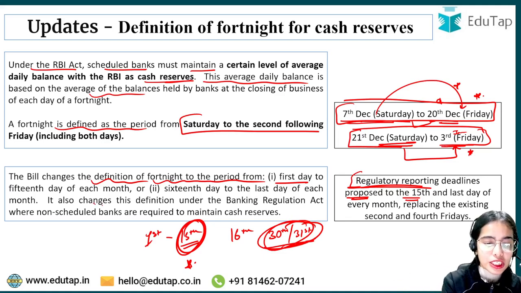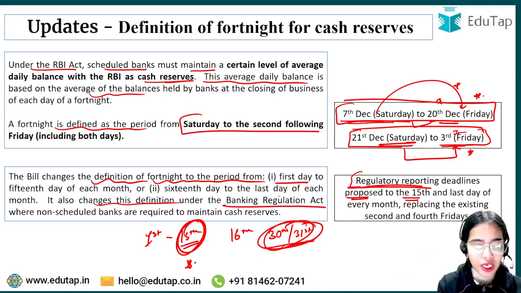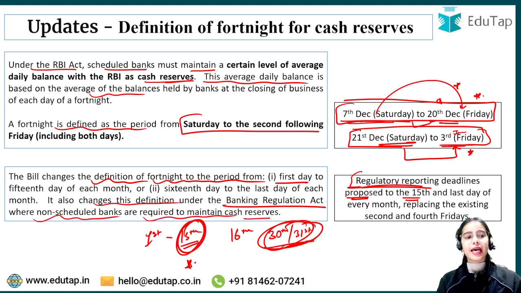Okay, it also changes this definition under the Banking Regulation Act, where non-scheduled banks are required to maintain cash reserves. So this is the idea that under the RBI Act, there is a proposal of amendment that the fortnight definition should be changed, and the fortnight should be considered from 1st to 15th and from 16th to the last day of the month. So on the 15th and on the last day of the month, there will be the reporting for that particular fortnight. I hope this is very much clear.